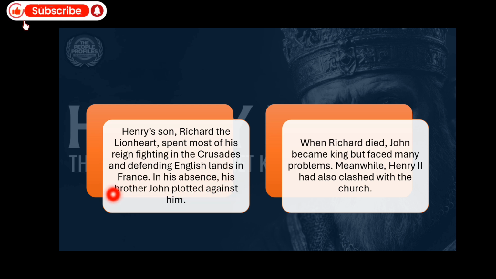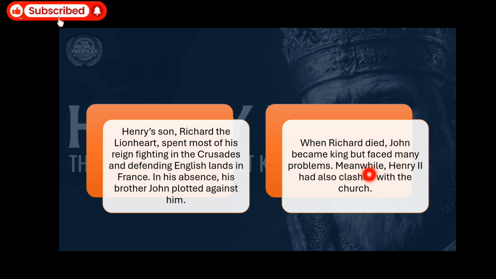So his brother John plotted against him when he was in France. So when Richard died, John became king. After the death of Richard the Lionheart, his brother John became the king, but faced many problems.